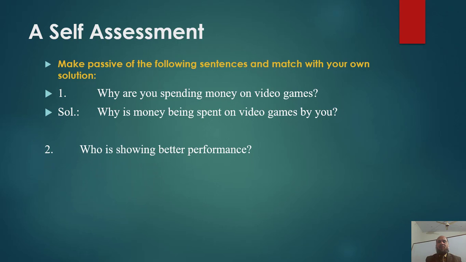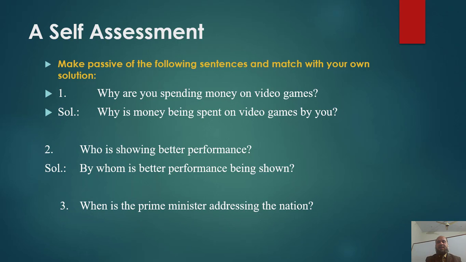Sentence number 2. Who is showing better performance? Its solution is, by whom is better performance being shown? Now match your answer with the given solution and make changes. Match your answer with the given solution and make corrections if necessary.